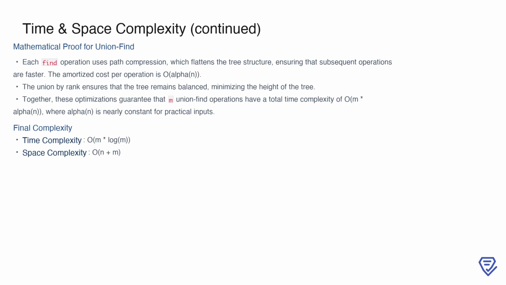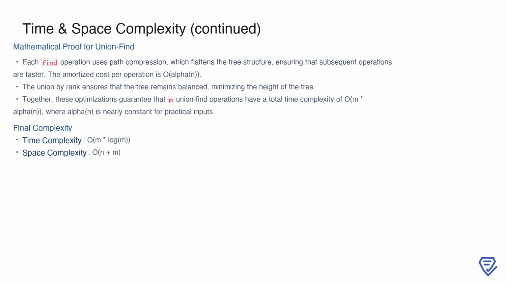The efficiency of the union-find approach is backed by its mathematical properties. Path compression ensures that the tree structure becomes flatter with each find operation, speeding up subsequent operations. Union by rank ensures that the tree remains balanced, preventing it from growing too tall. Together, these optimizations guarantee that performing m union-find operations has a total time complexity of O(m * alpha(n)), where alpha(n) is nearly constant for practical inputs.